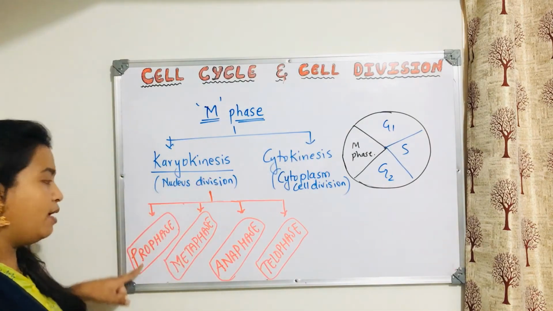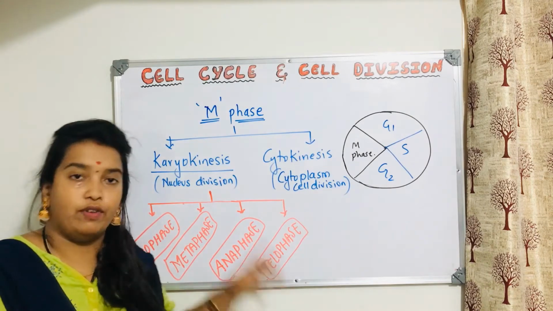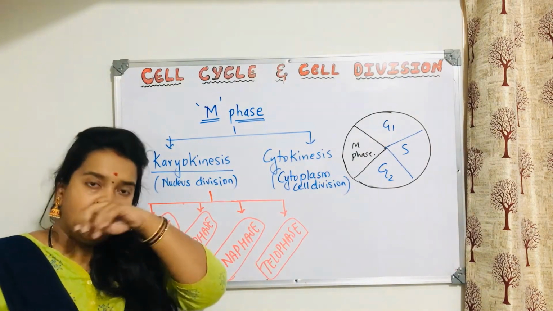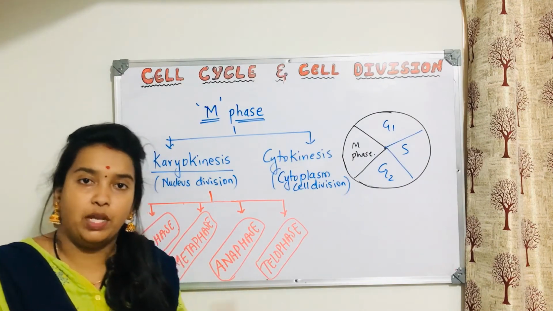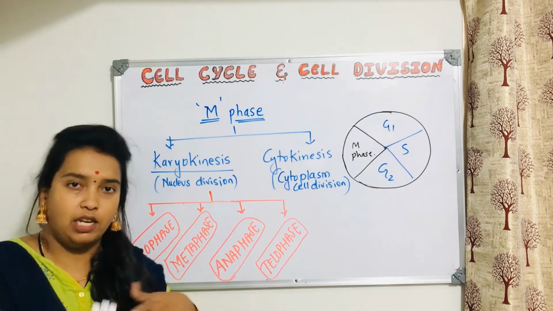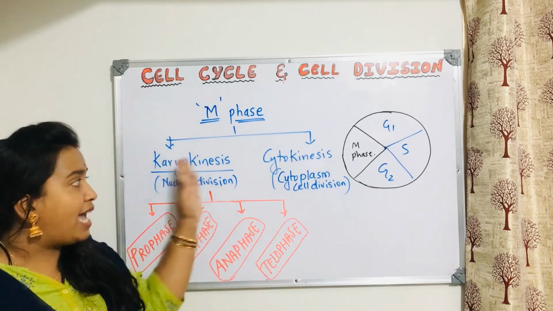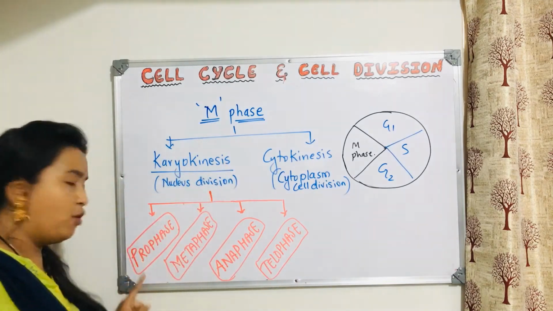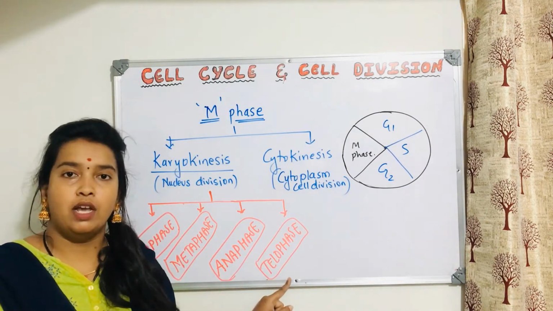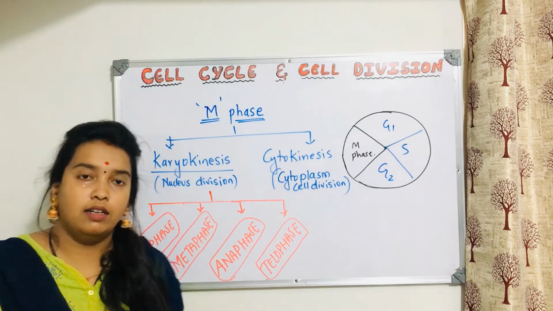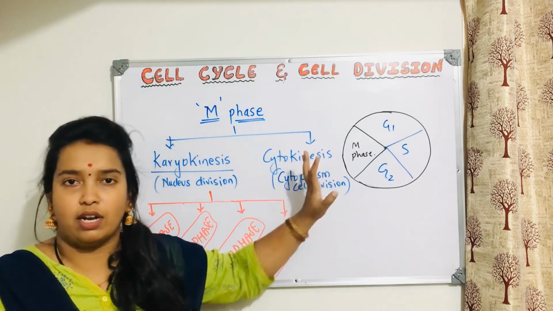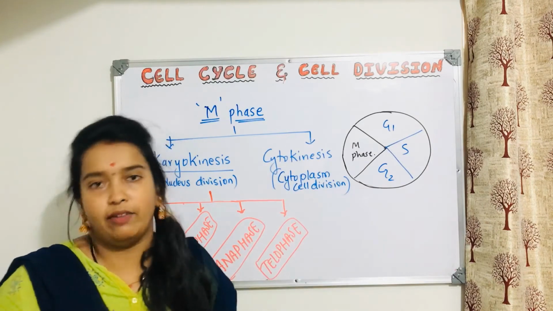Karyokinesis stages are prophase, metaphase, anaphase, telophase. 4 stages are there, wherein within all the stages, all the arrangement is done in order to divide the nucleus. So once the telophase is done, the nucleus is completely divided. That means karyokinesis starts with prophase, karyokinesis ends with telophase. Once the telophase is done, then cytokinesis will begin, and that is not a big hectic thing. Easily cytokinesis, and that means cytoplasm will divide easily.